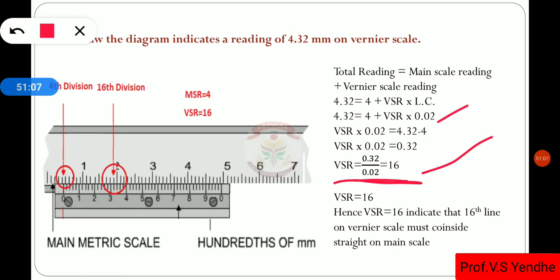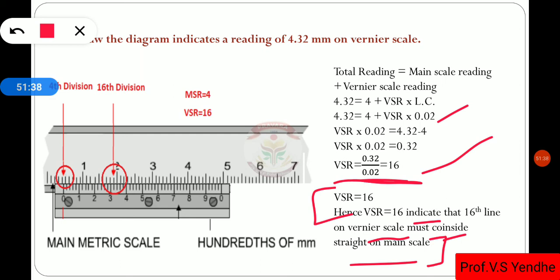That means the 16th line on the vernier scale must coincide with a straight line on the main scale.